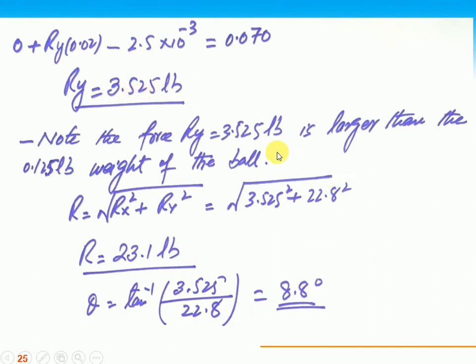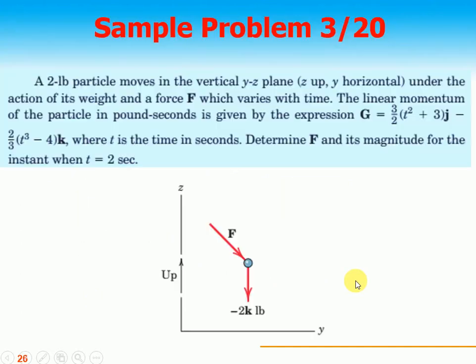Note, the force Ry of 3.525 pounds is very much larger compared to the weight, which is only 0.125 pound. So the total reaction is the square root of Rx square plus Ry square, and you can find it by taking 3.525 square and 22.82 square. We get the reaction force as 23.1 pounds. Now the angle theta from the x-axis is the arctan of Ry over Rx. We get 8.8 degrees with the x-axis.